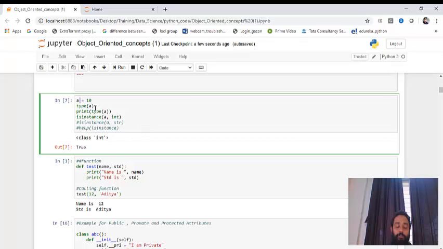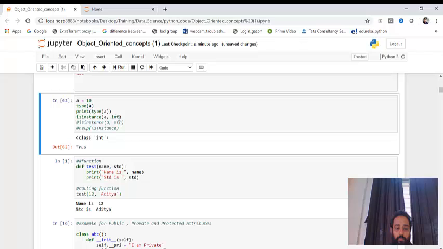It will also give int, and print type a will print the class of it, and isinstance checks whether a is part of class integer. So it will return true or false. First it printed class int, and then you checked isinstance a, int.